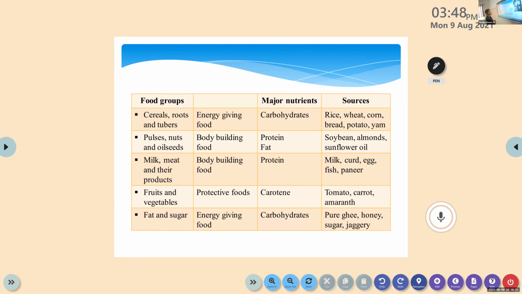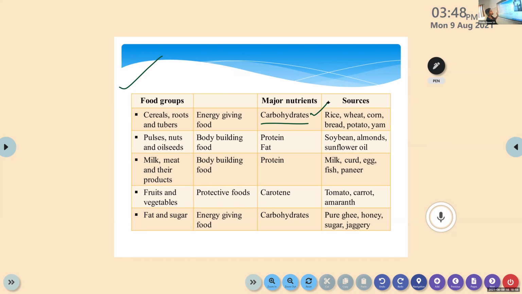Look here. You have to copy down this table. This is very important. First group, cereals, roots, and tubers. Which are the examples or the rich sources of cereals, roots, and tubers? In all these cereals, the major nutrient present is carbohydrates. That is the first nutrient, right? It belongs to the macronutrients, carbohydrates.